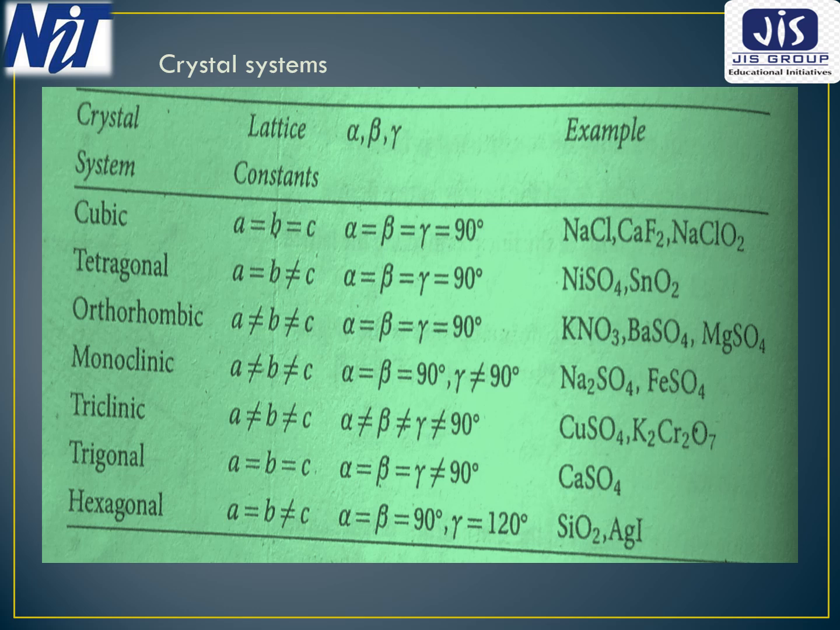The last type of crystal system is hexagonal, in which lattice constants a and b are equal, but c is not equal to any one of them. And the interfacial angles alpha and beta are equal and their value is 90 degrees, whereas gamma is equal to 120 degrees.